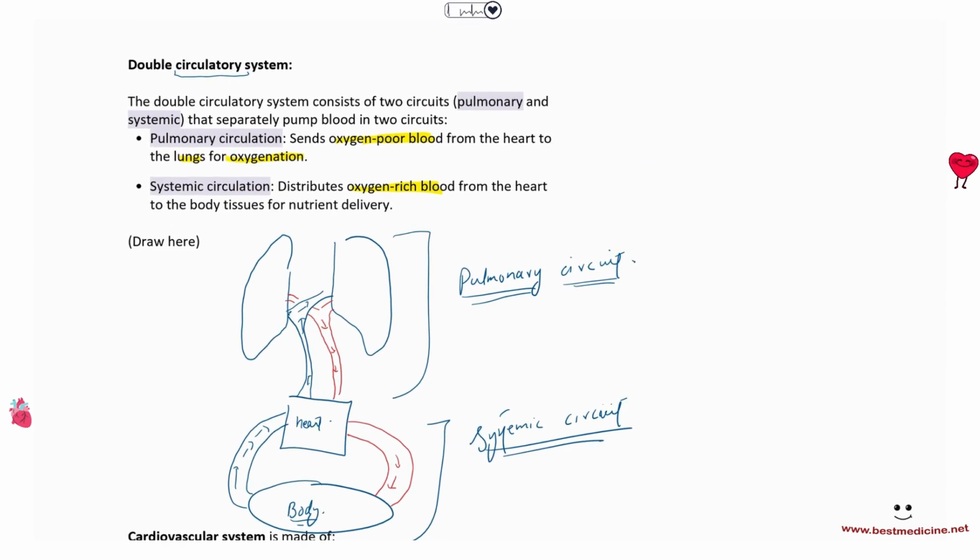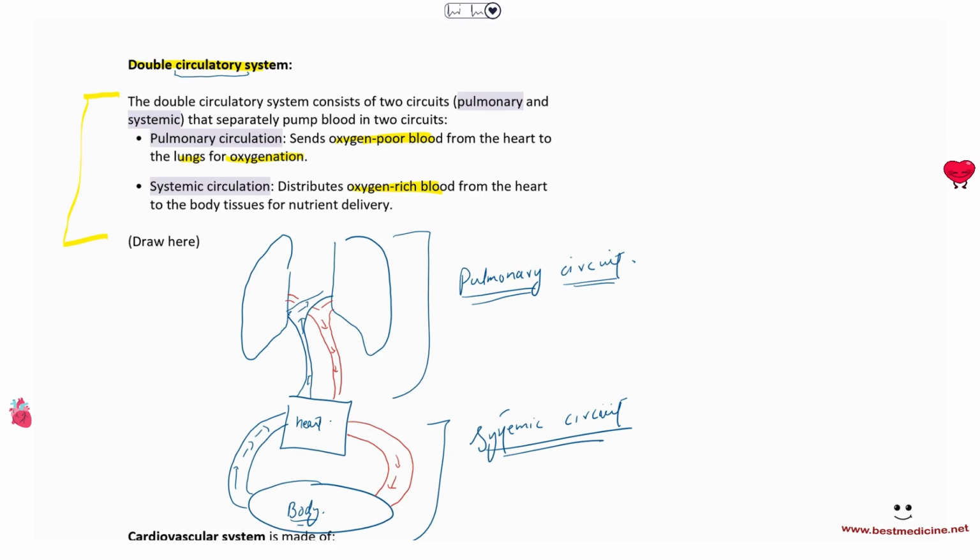So again, the transport system of the human body is a double circulatory system because it contains two circuits, the pulmonary circulation and the systemic circulation. And they can ask you this, right? They can ask you in the exam, why is the transport system, the circulatory system, referred to as a double circulatory system? And for that, I hope that you guys can write this answer and get full marks.